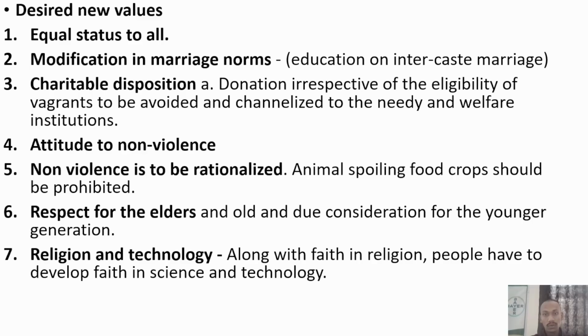Animals spoiling food crops should be prohibited. See, what this is meaning to say is that in agriculture there are certain animals who cause damage to the crop, because of which people put electrical fences which cause these animals to die. What we can do is we can put fences that give a certain amount of shock to the animal but does not kill it. So this kind of non-violence is to be rationalized so that animals are living and also they are not causing spoilage to the food crops.